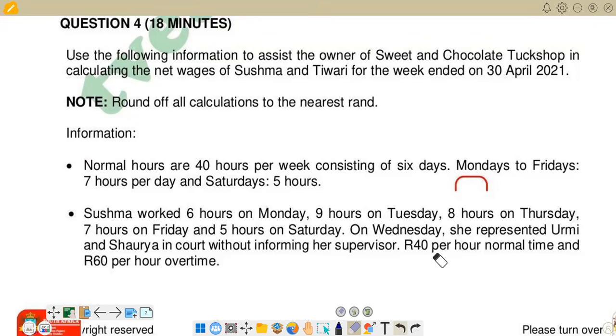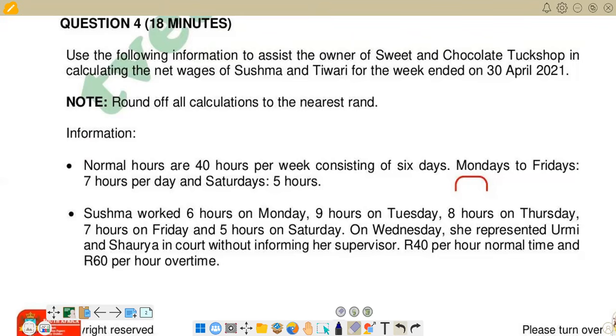Then the rates are 40 rand per hour normal time and 60 rand per hour overtime. So these are the rates that are going to be used to pay Sushma. And remember, we have 40 rand per hour on normal time, and 60 rand per hour for overtime. So that's what we have in terms of Sushma.